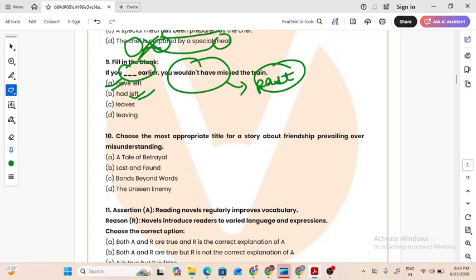Let's come to this later. Leaves. Leaves is present. No. Leaving is also present continuous. So no.